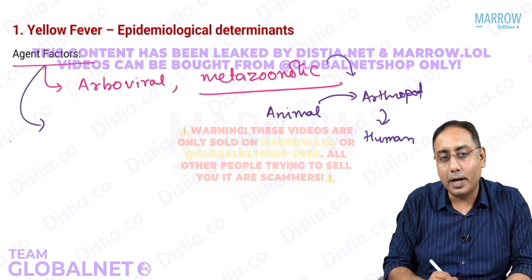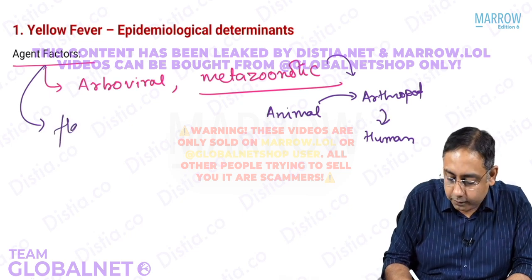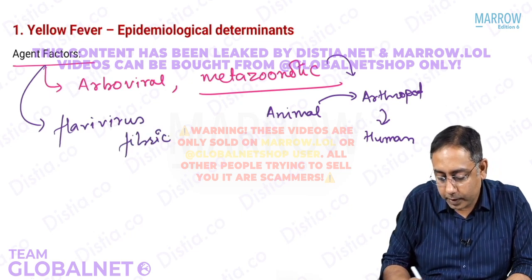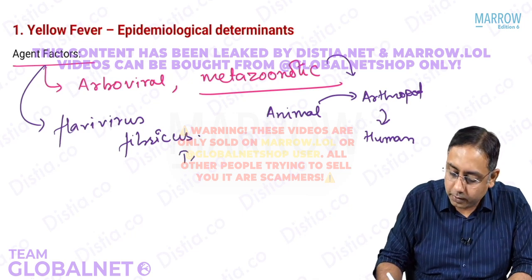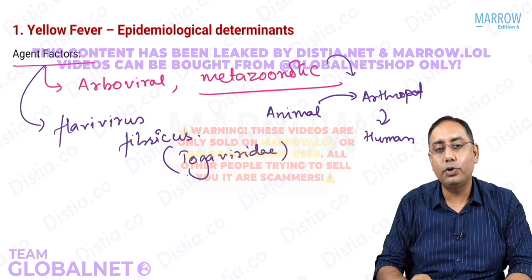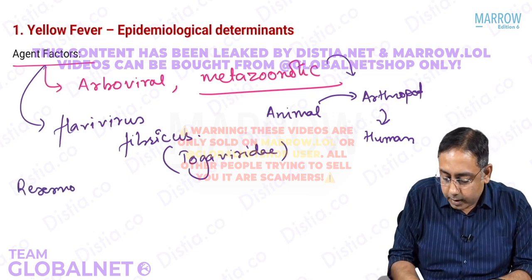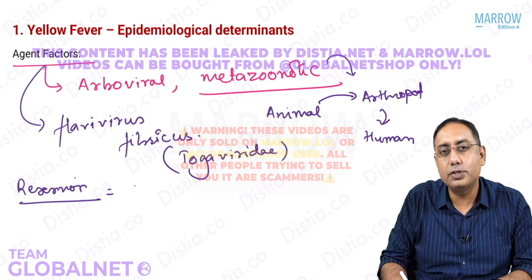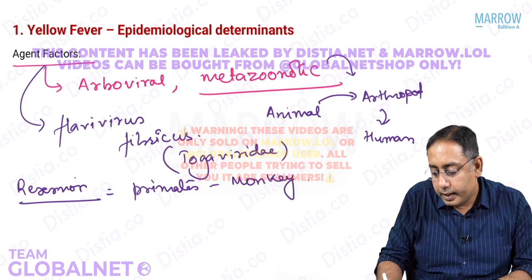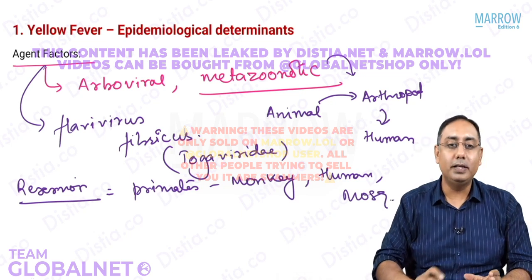So yellow fever is a viral disease. The name of the virus is Flavivirus fibricus, which is from the Togaviridae family. And this virus is known to be there among the wild population. So what is the reservoir? The reservoir is usually chimpanzees or the primates, which include primarily the monkeys. It is also there in humans. Humans may also be the reservoir and the mosquito may also be the reservoir.